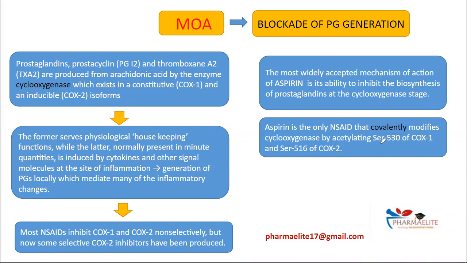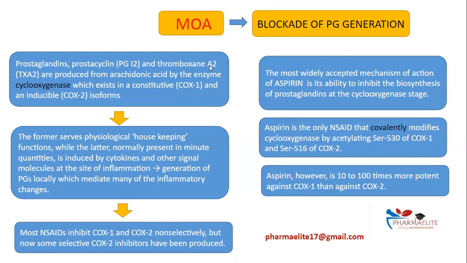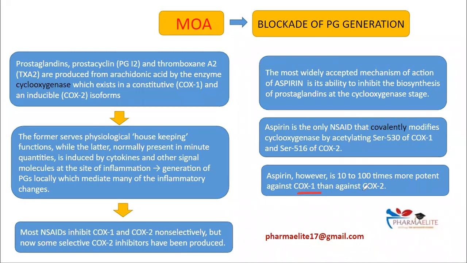So it will cause acetylation of serine 530 of COX-1 and serine 516 of COX-2. There's no need of remembering the number, just remember that it will covalently and irreversibly cause acetylation of the serine residues of both COX-1 and COX-2. Also, aspirin is 10 to 100 times more potent against COX-1 than it is against COX-2. So even this is important.